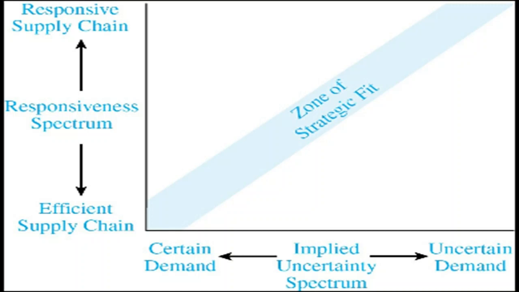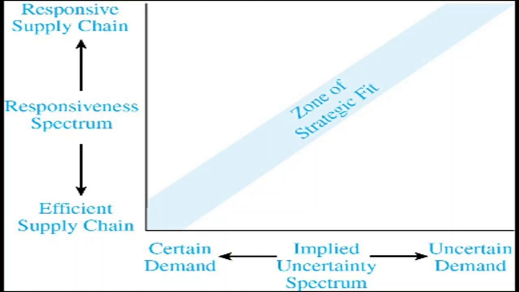Now, consider pasta manufacturers such as Barilla. Pasta is a product with relatively stable customer demand. So let me just consider a pasta manufacturer such as Maggi Pasta for your consideration. Given it has a low implied demand uncertainty because it has relatively stable customer demand, supply is also quite predictable, and